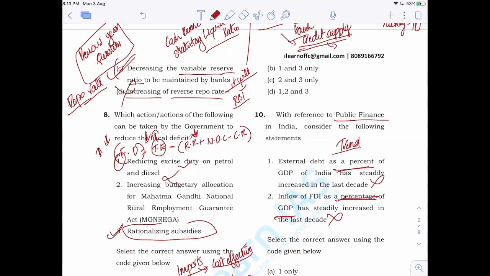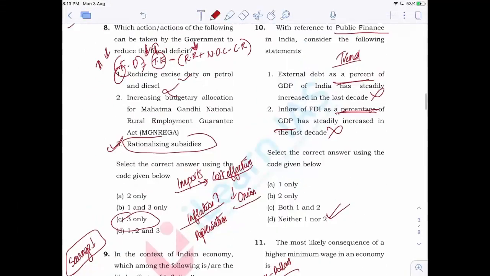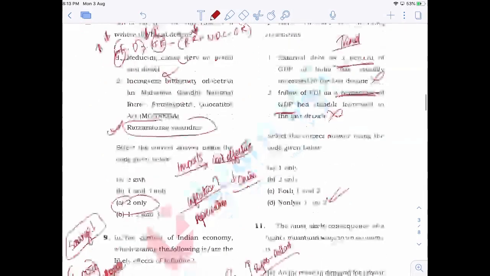Inflow of FDI, again, the same thing. There can be a lot of fluctuations in that also. So both the statements are wrong. Now, what I want you to do is understand these kinds of trends. You learn those trends. You understand that external debt as a percentage of GDP has not actually increased. So these kinds of trends need to be stored in your brain.